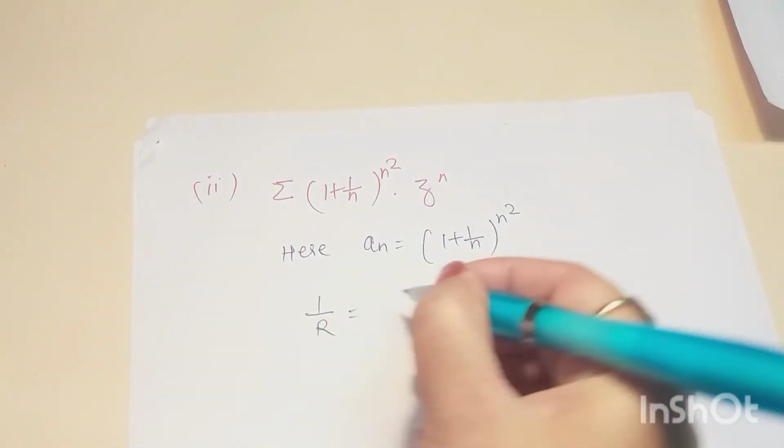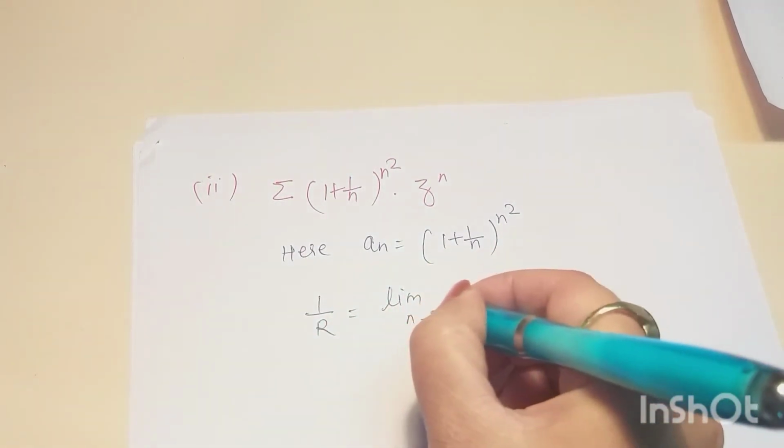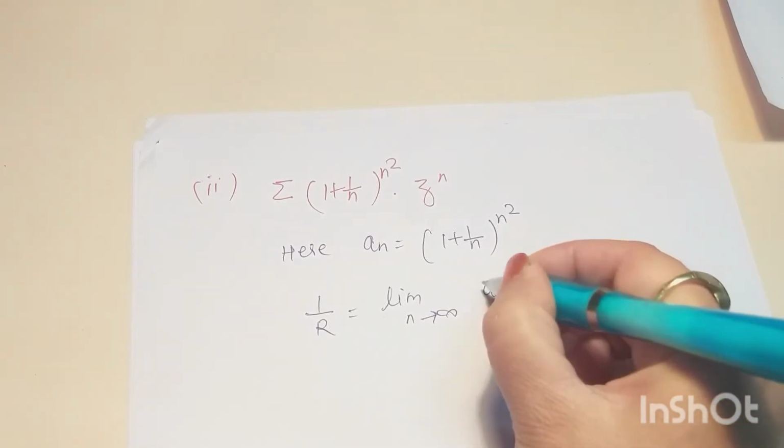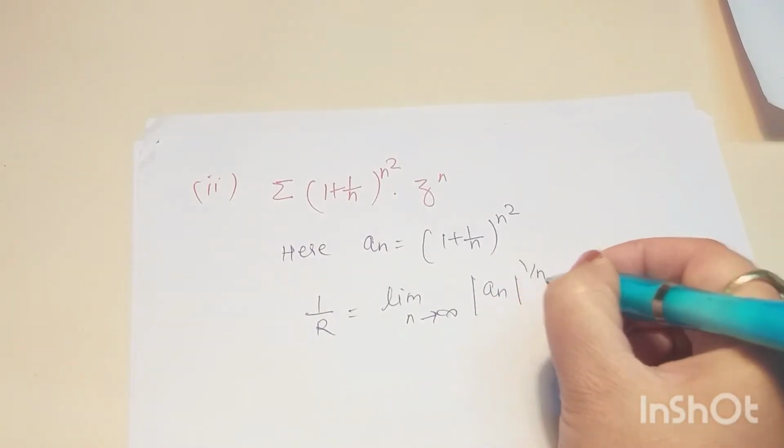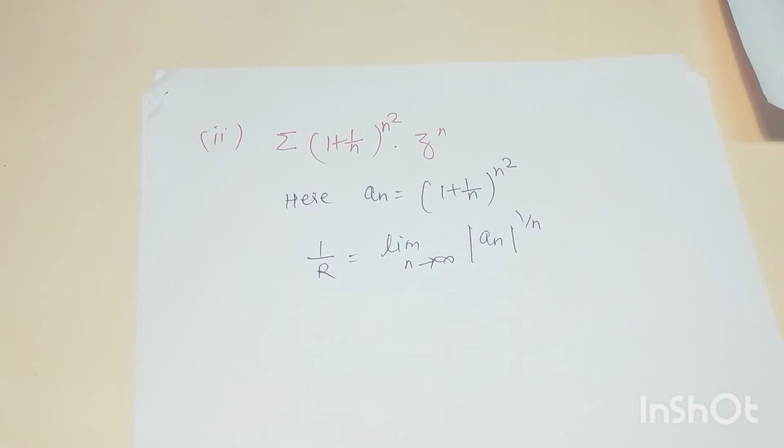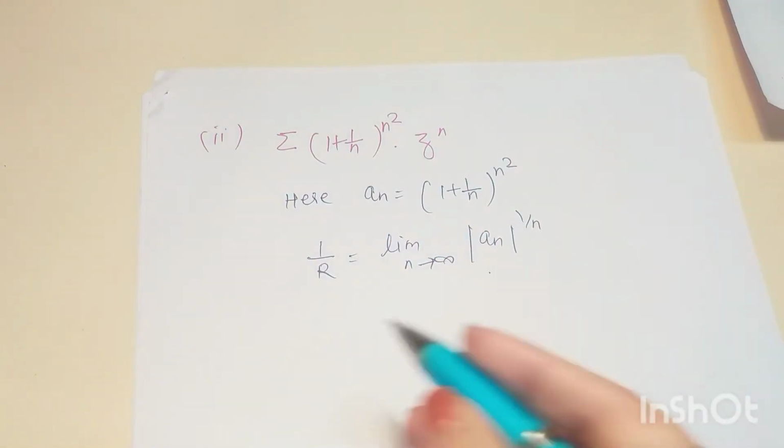So 1 by r is equal to limit n tends to infinity mod of a_n to the power 1 by n. It is more appropriate to use this formula. Okay.